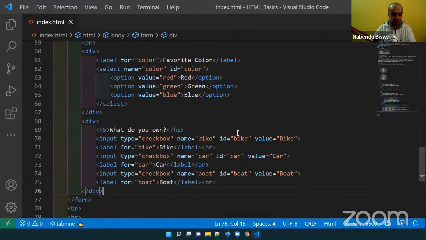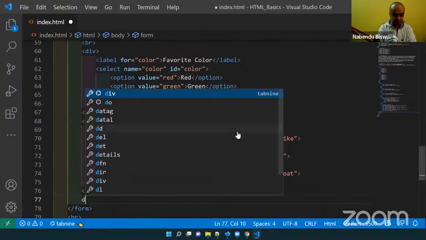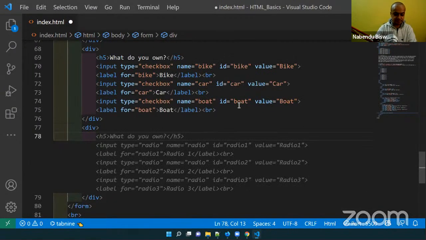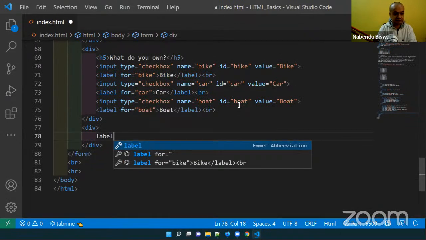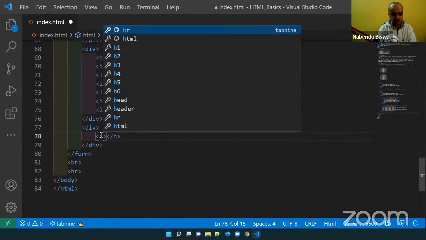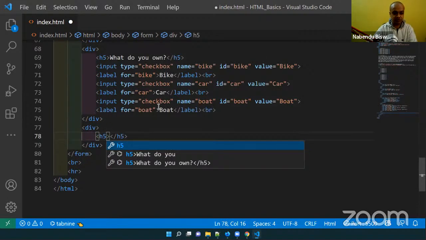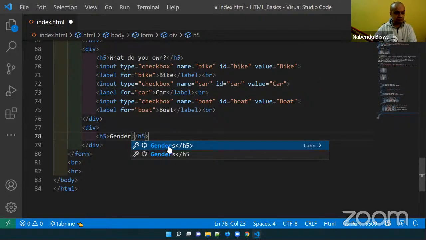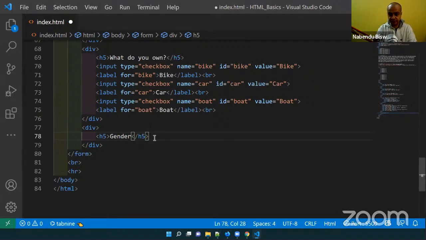Then a div, and I will again require an h5. The h5 is like gender. Okay, gender I will keep. There is one difference between a radio and a checkbox.